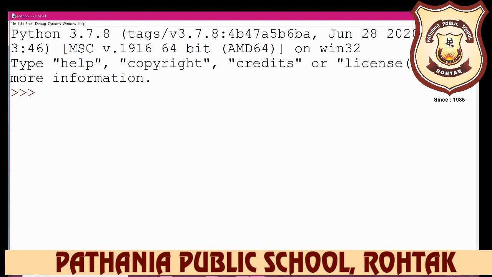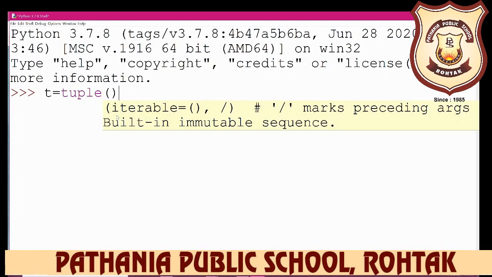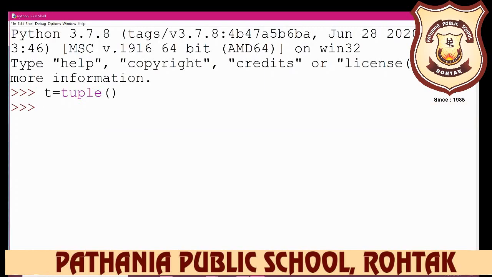You can write the name of the tuple here. If you use square brackets, you create a list, but if you use parentheses, it means you create a tuple. When you write t, you see this is your empty tuple.